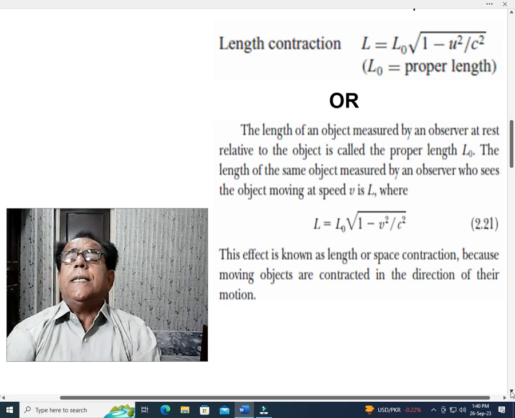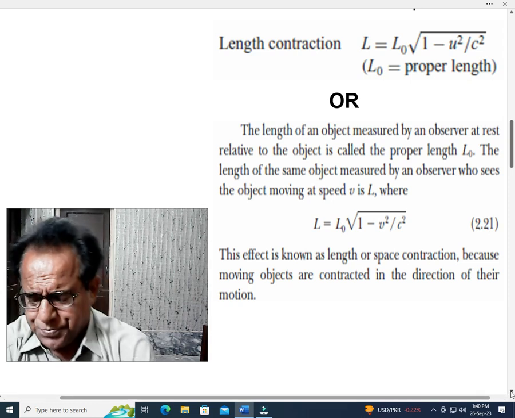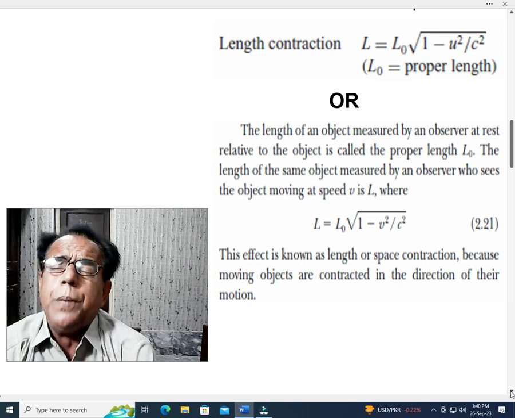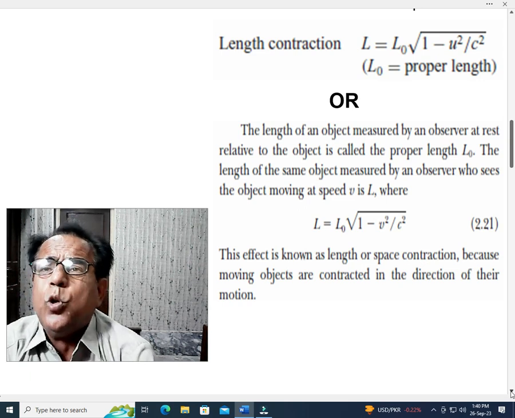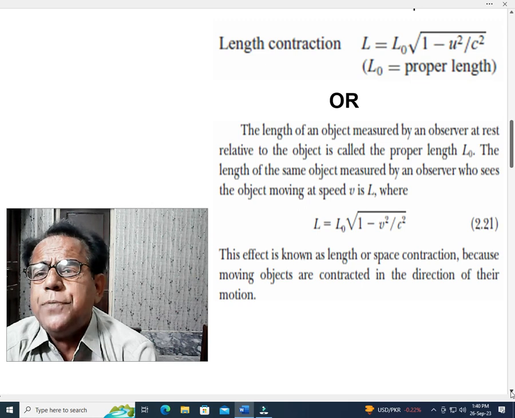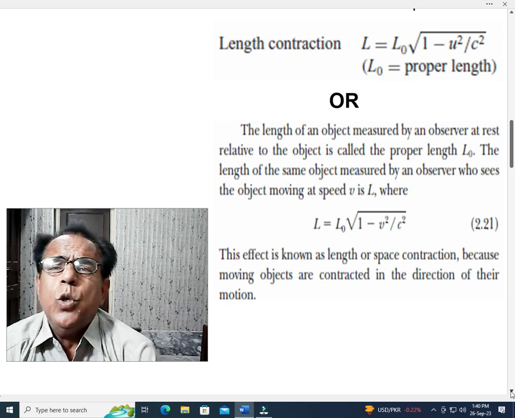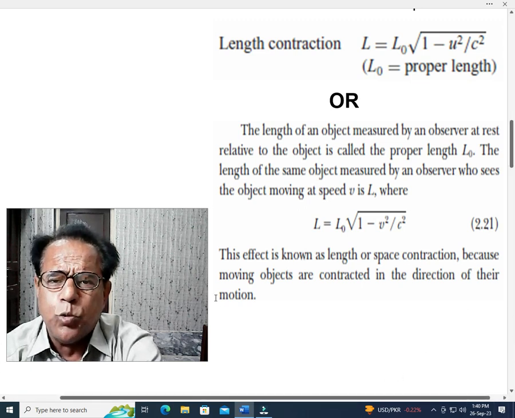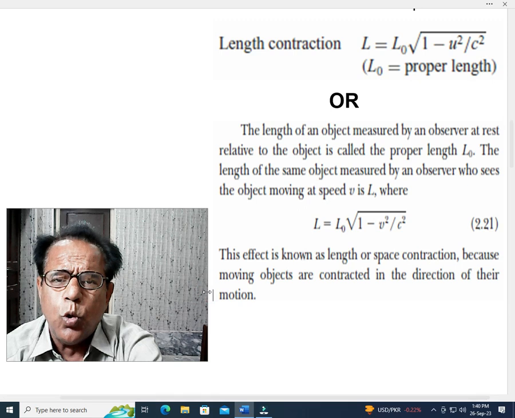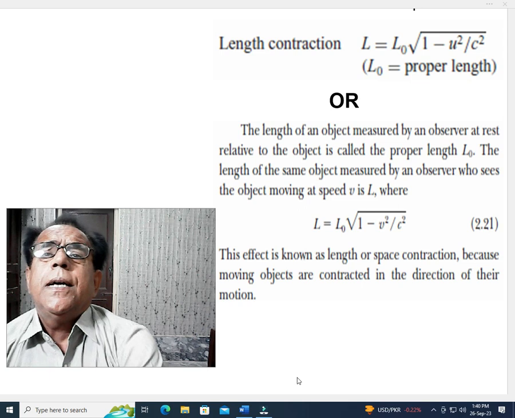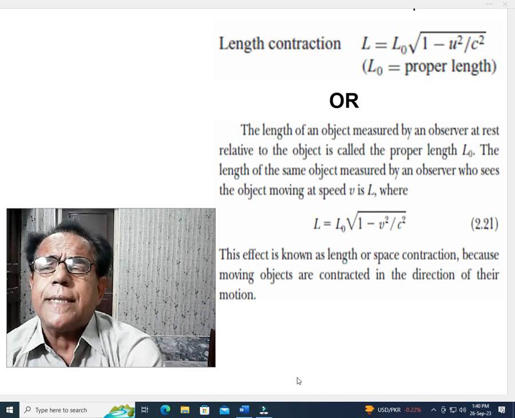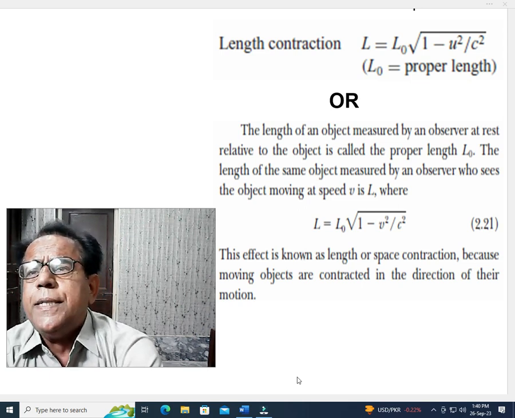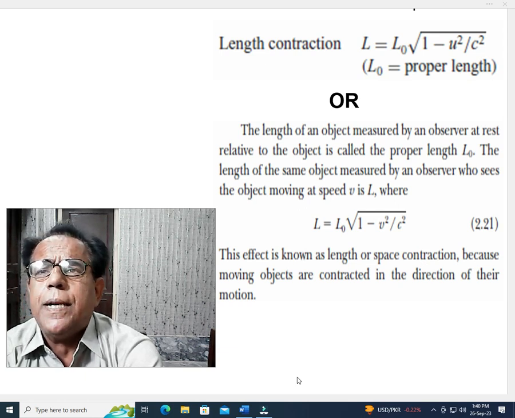The solution to this problem will be totally based on this snapshot which has been given in two similar versions, from two different books. First version says length contraction: L is equal to L naught into under root 1 minus u square over c square, where L naught is proper length.